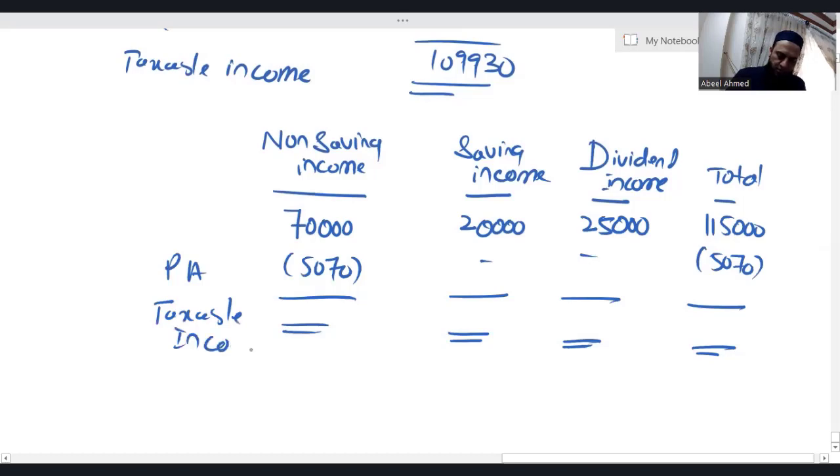Taxable income. 70,000 minus 5070. It is 64,930. 20,000. 25.